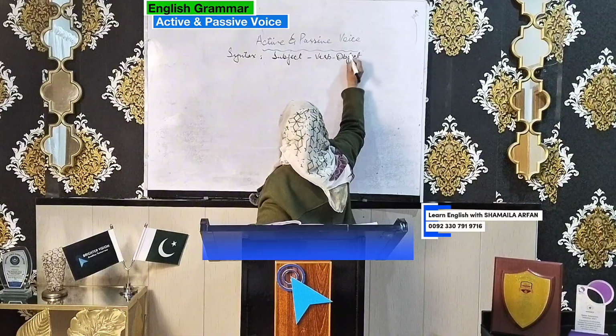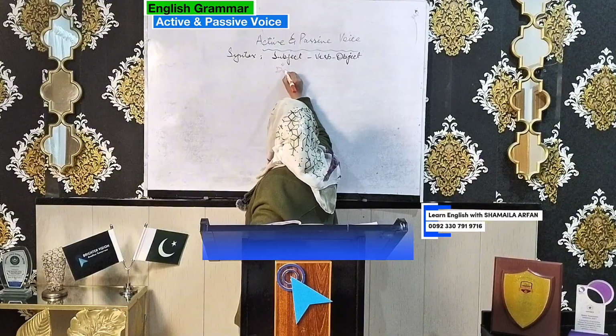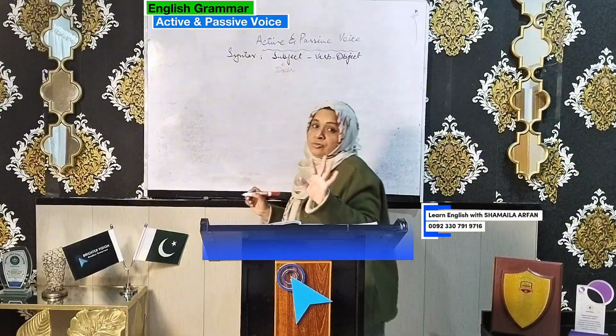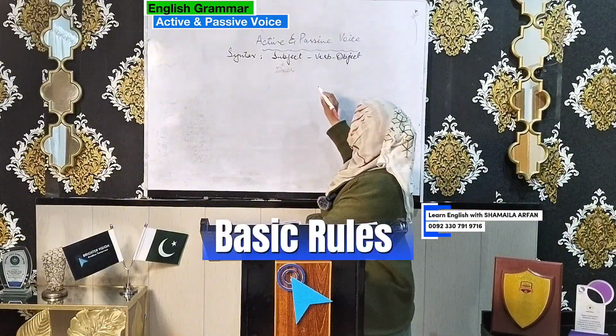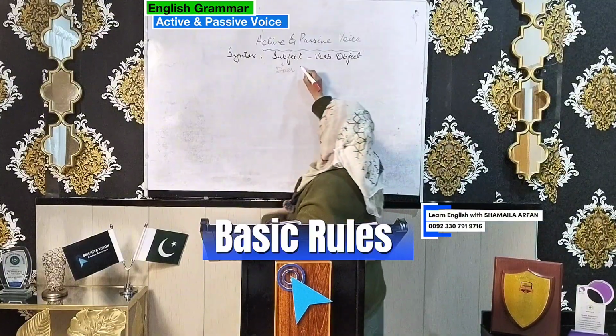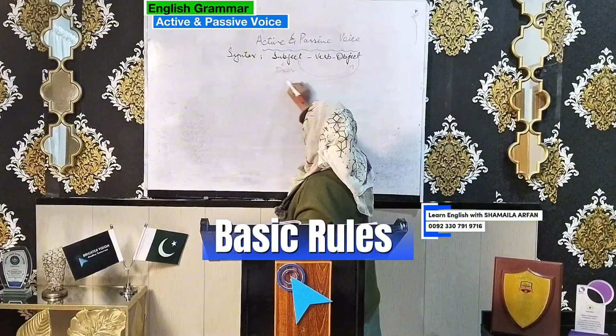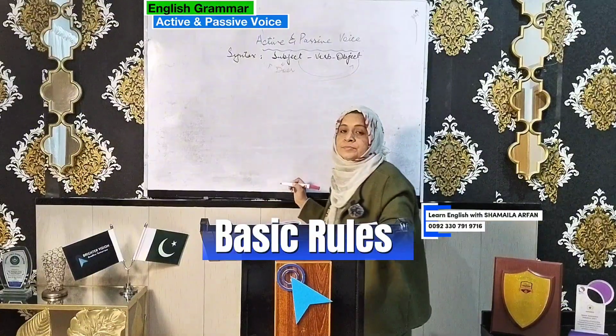The subject is actually your doer, who is doing something. He is not having the energy to do and he says, I don't want to do. What comes? Subject becomes object and your object becomes your subject.